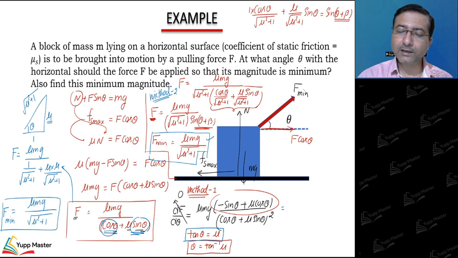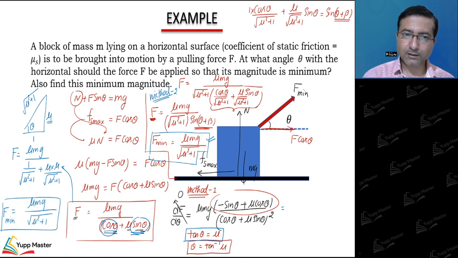So same value we are getting here. Whether you solve by method 1 or method 2, you are going to get the same answer, right? So I hope this part is clear. There is one more method by which you can directly tell the answer. So let's see method 3.